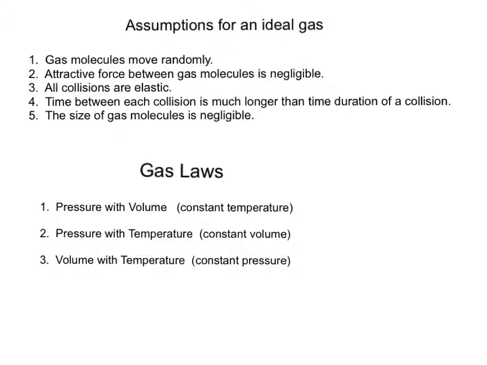There are several assumptions for an ideal gas. Ideal gas means 理想氣體. There are 5 assumptions for an ideal gas. The first one, gas molecules move randomly, 隨機運動. Second, the attractive force between the gas molecules is negligible, 忽略不計. Third, all the collisions between the gas molecules and the container wall are elastic collisions, 彈性碰撞.